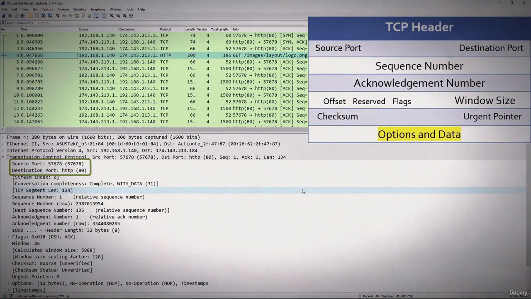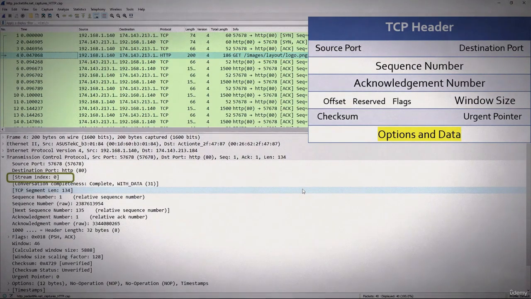All right, first we see the source and destination port. The source port is 57678, sent from the client. That's simply saying, when you come back, send the data to 57678. The destination port is 80, which is associated with HTTP.